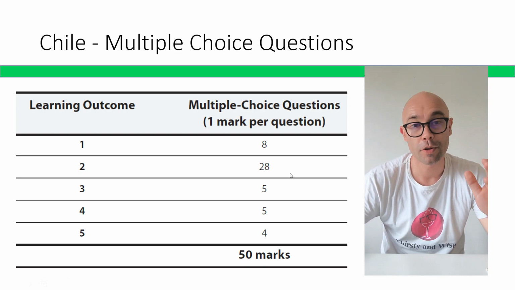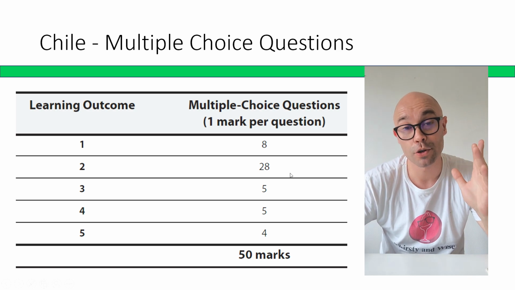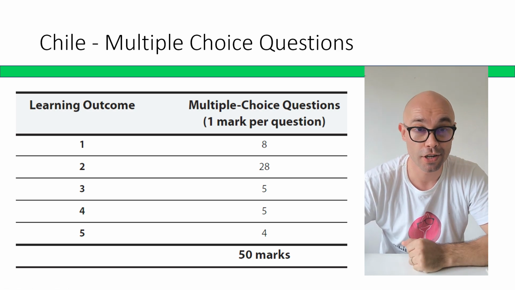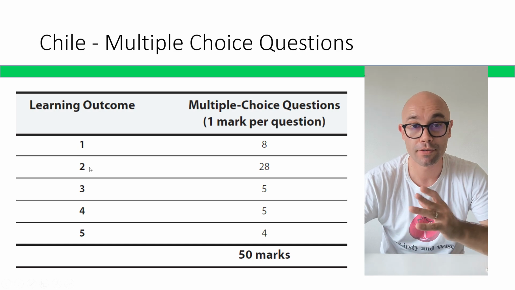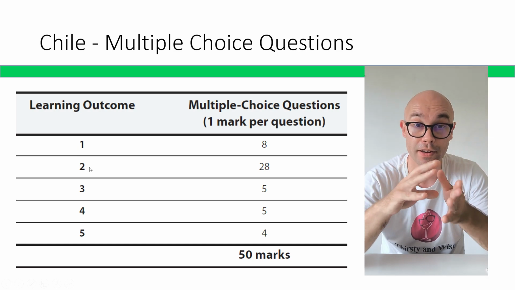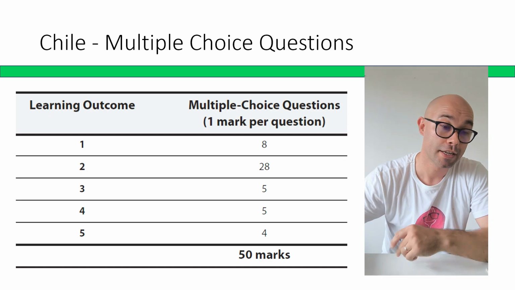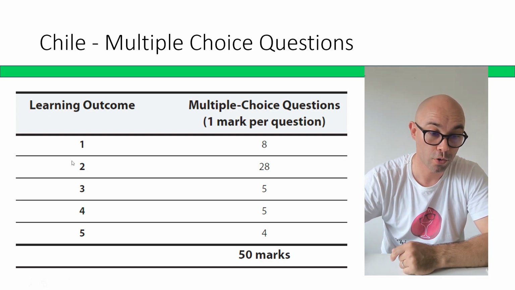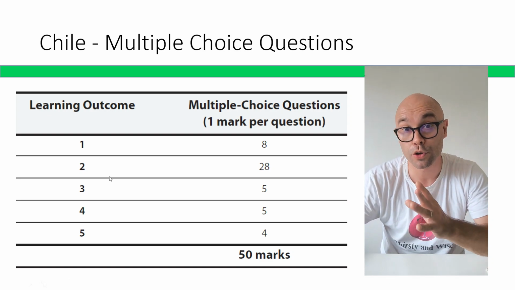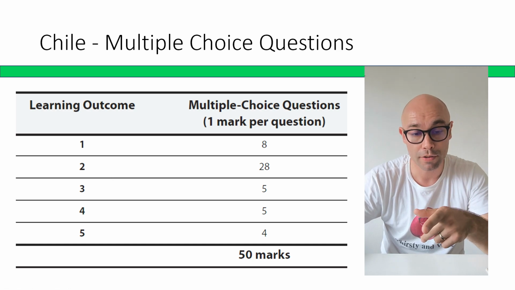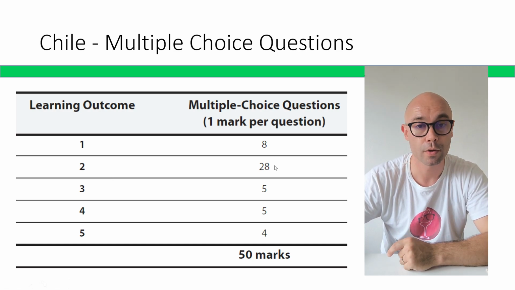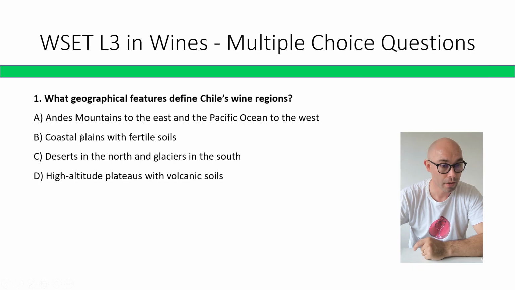In this video, I'm going to be answering 60 multiple choice questions specifically on Chile. This multiple choice video series, where we focus on specific countries, regions, and appellations, is part of your learning outcome number 2, where on the multiple choice part of the theory exam on Level 3, you're going to have around 28 questions. So let's go. What geographical feature defines Chile wine regions?